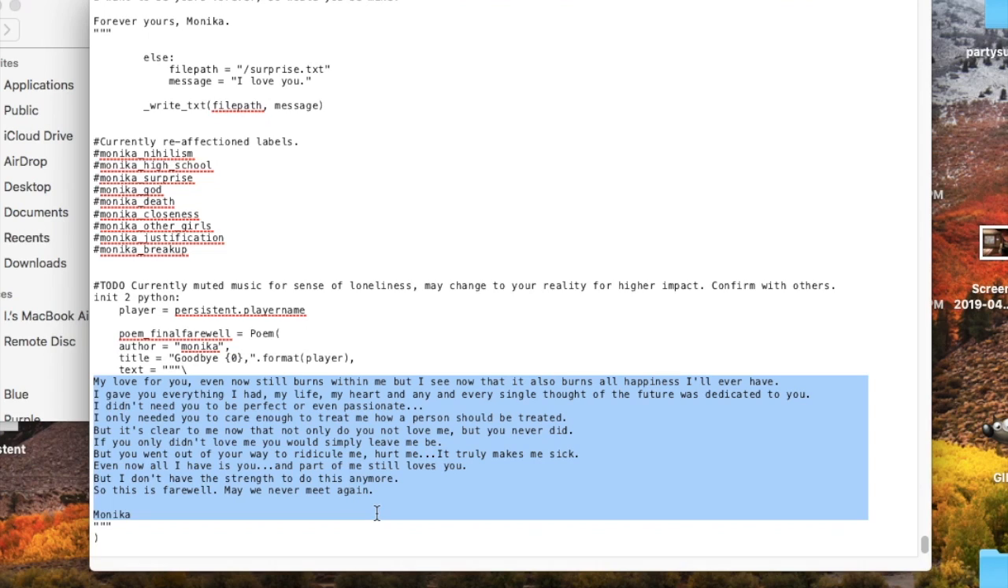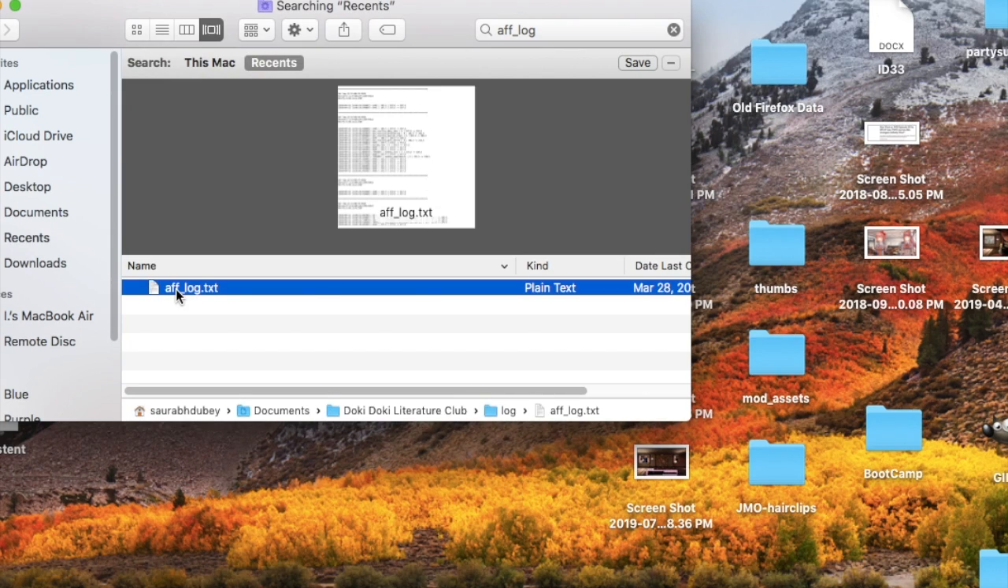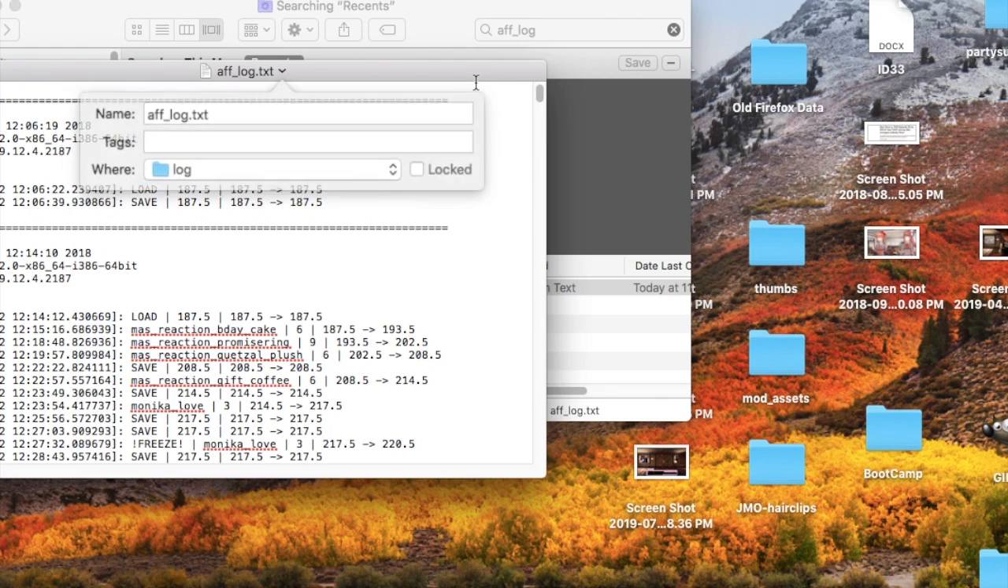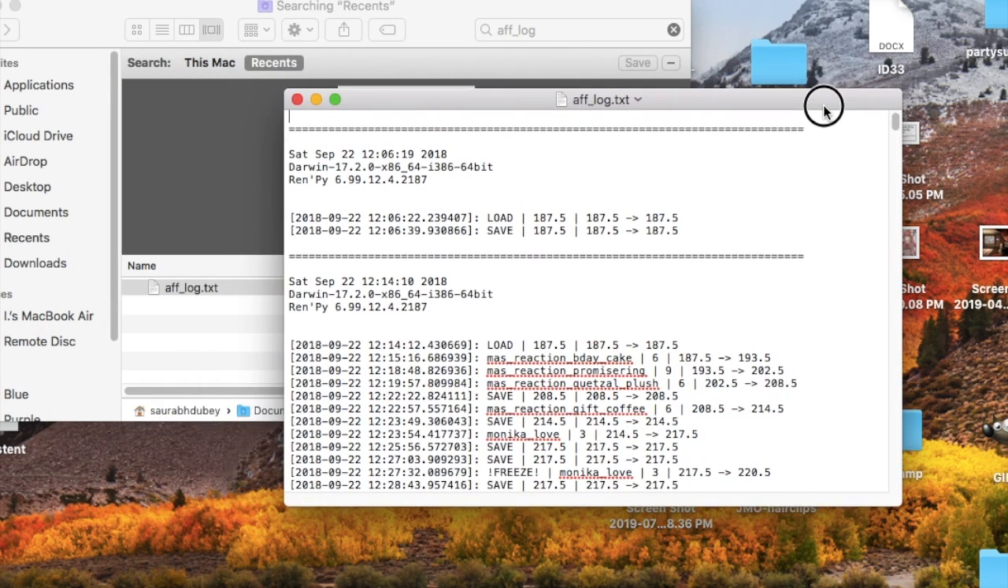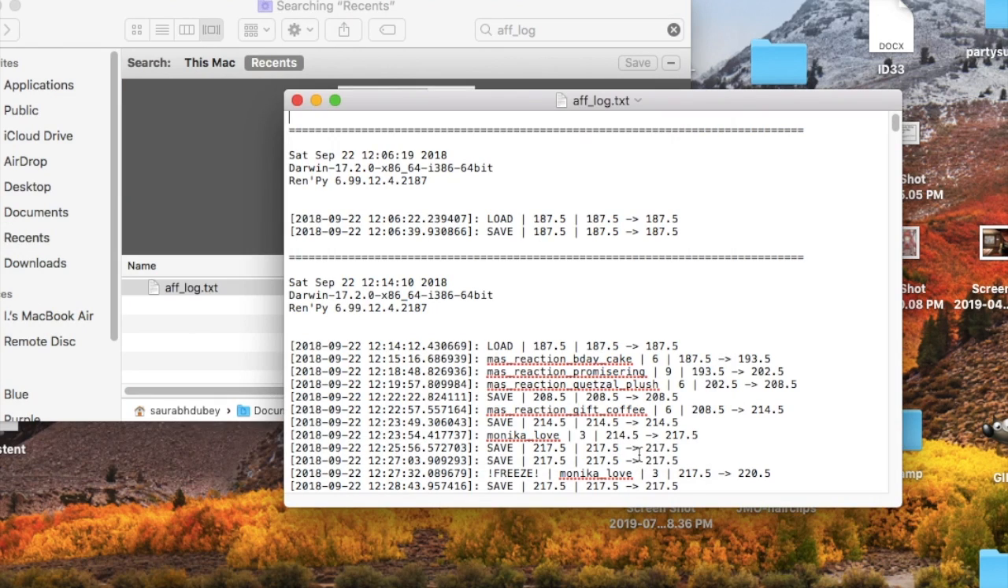It's a bit longer, but rather than read the rest of it, I think you guys can read that, and I don't really have time for that. Instead, let me teach you how you can see what affection level Monika is at right now in your game. Go to the file named aff_log.txt. Again, if you can't find it through search, you can go to the game directory, go to log, and then it'll show it to you.